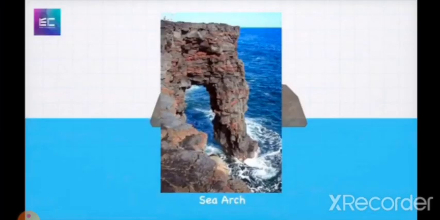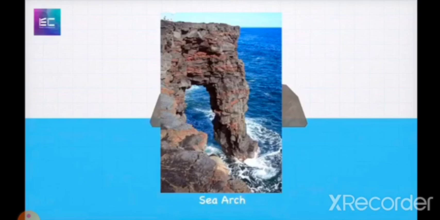So the next one, sea arch. How is a sea arch formed? Over time the waves weather the inside of the cave and only the roof is left. That means, as I told you, the waves flow very fast, hit, and make a cave, isn't it? Slowly it will take over all the rocks and become an arch on the top, isn't it?